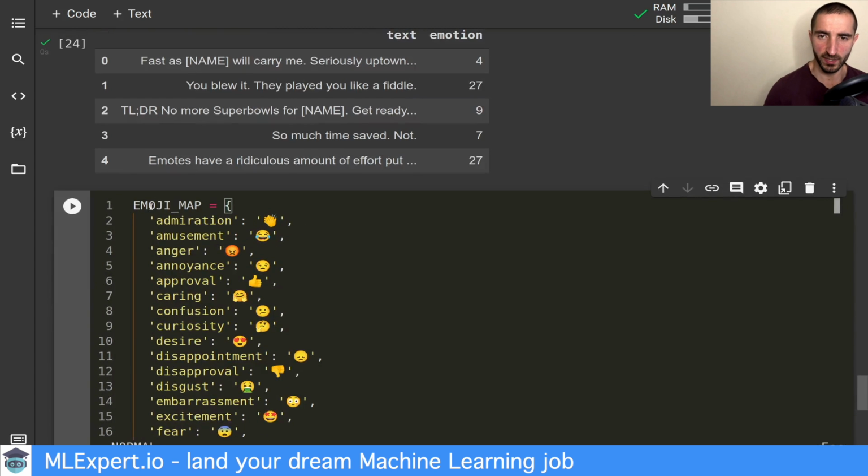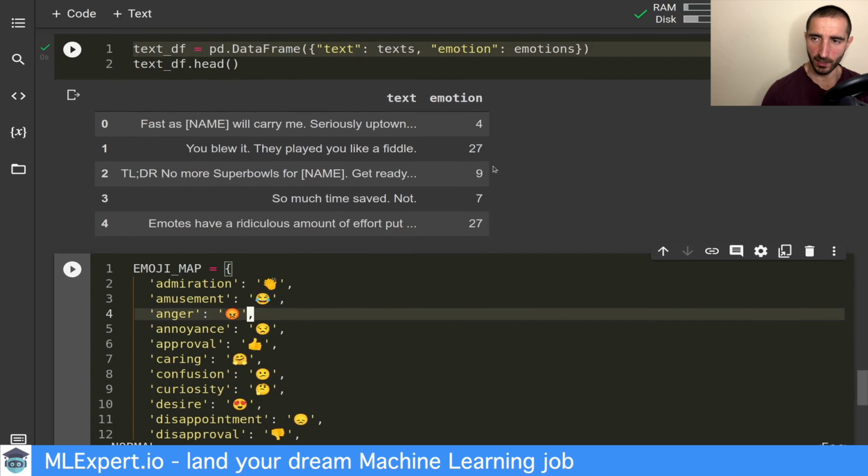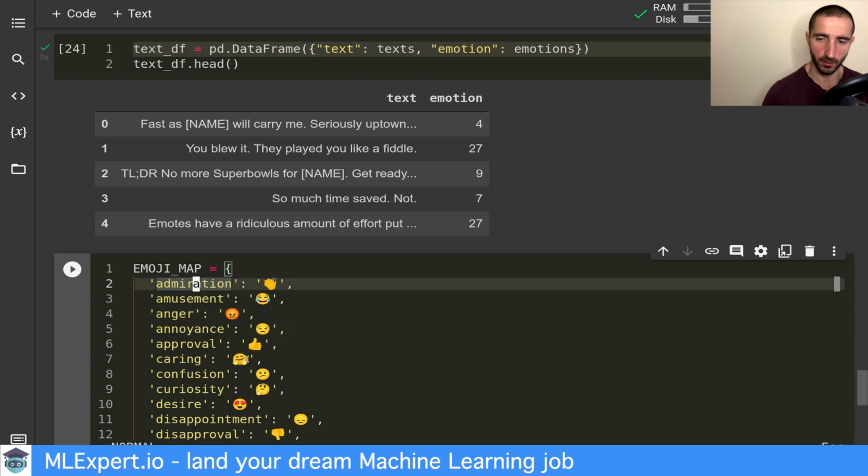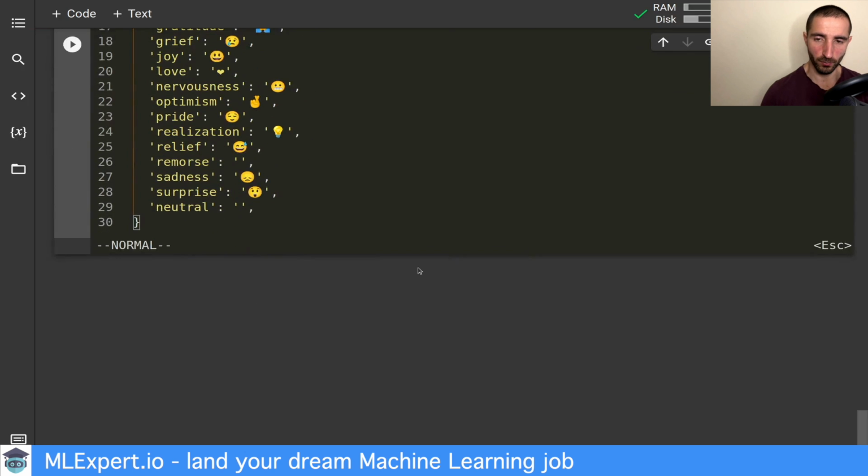This is an emoji map, which is once again taken from the original GoEmotions example project. To use this map, I'm going to take the emotion categories and assign a new column right here, which contains the emoji that is represented by the following emoji right here. So you see the result of this.